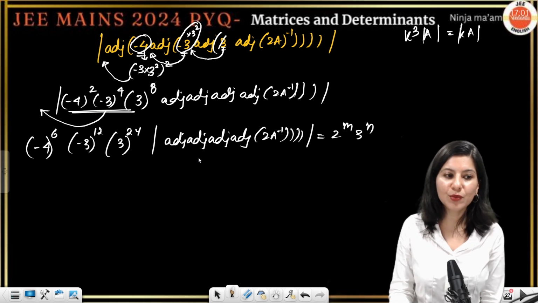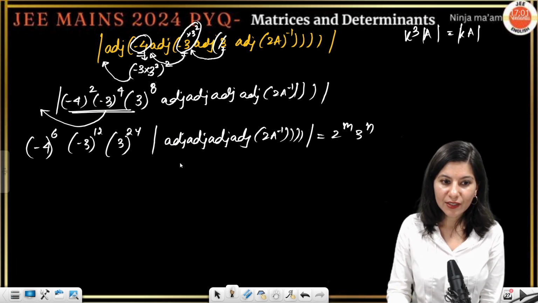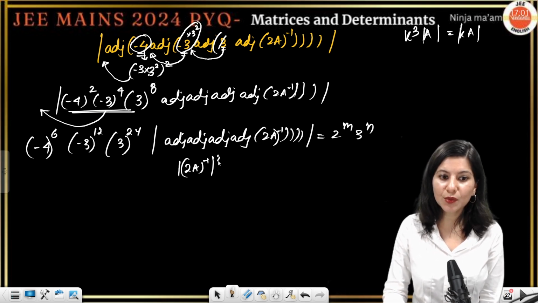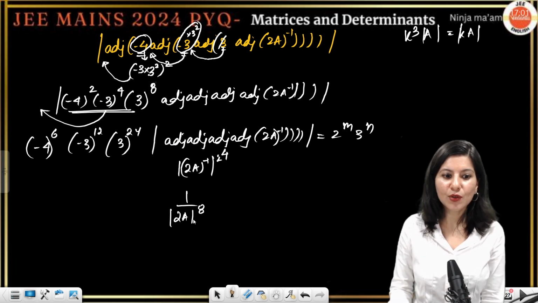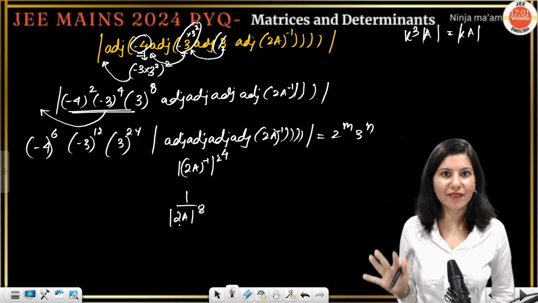And now you just have to proceed in a similar way. So this is determinant of 2A inverse. This is 2A inverse raised to power n minus 1. So 2 raised to power 4, 1 upon 2A, and this is 8. Now you just put the values. This we have done already.